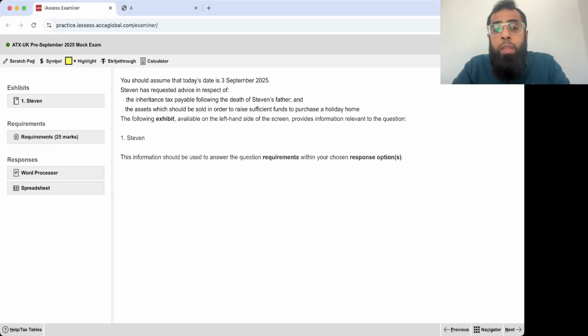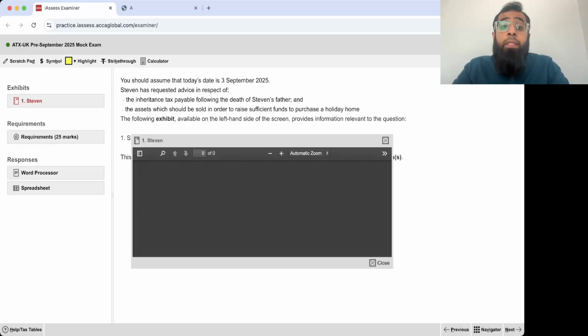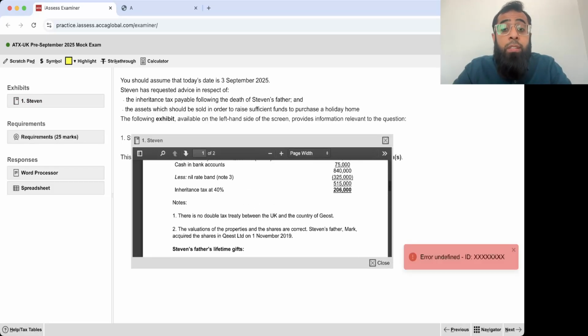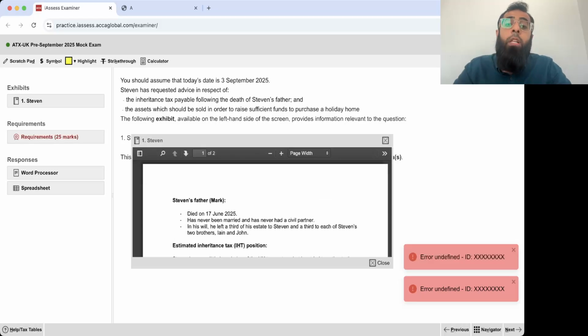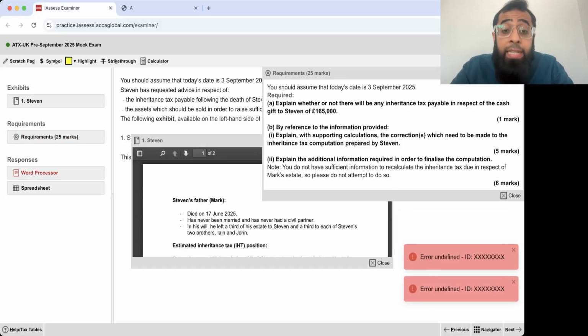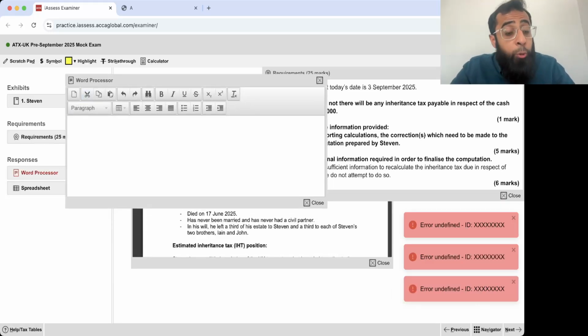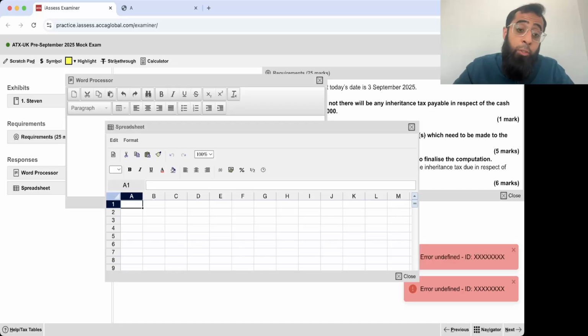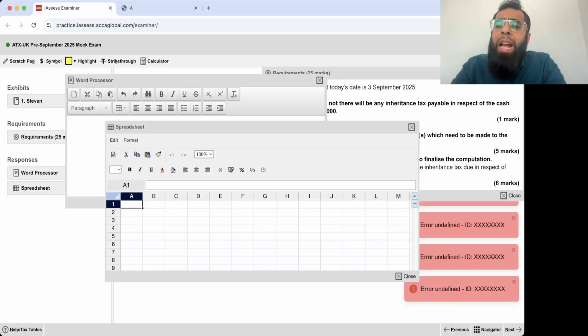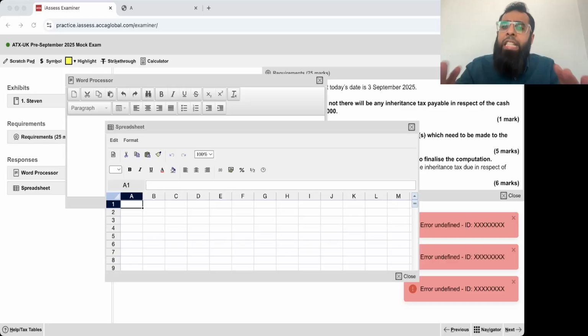So let's start with this question number 2. Okay, a very easy question, but obviously your patience and concentration will be really important. We'll first read this introduction, then this exhibit relating to Stephen, which is the only exhibit in this question. Then we'll be looking at the requirement tab. And then at last, we will be actually drafting the answer in these response options, like the word processor and the spreadsheet. So how you have to deal with a complete exam paper, how you have to deal with the response options, each and everything will be covered in today's class.